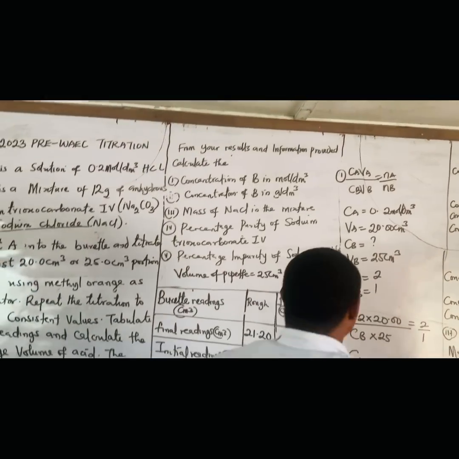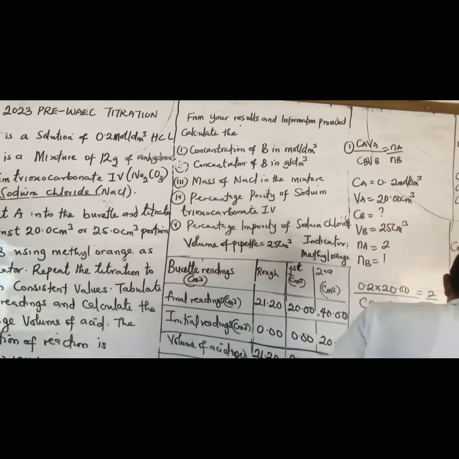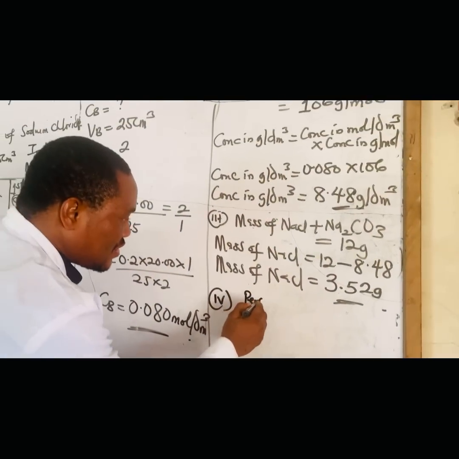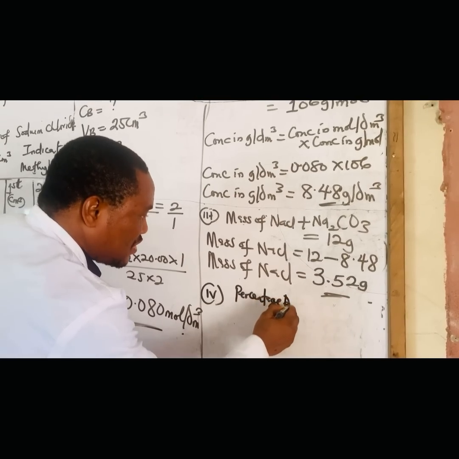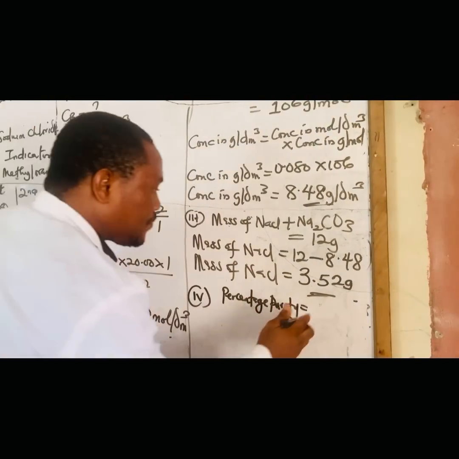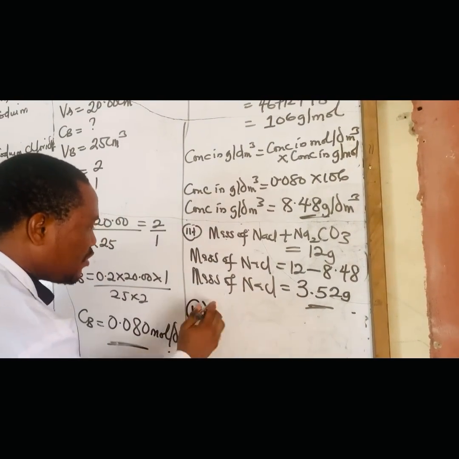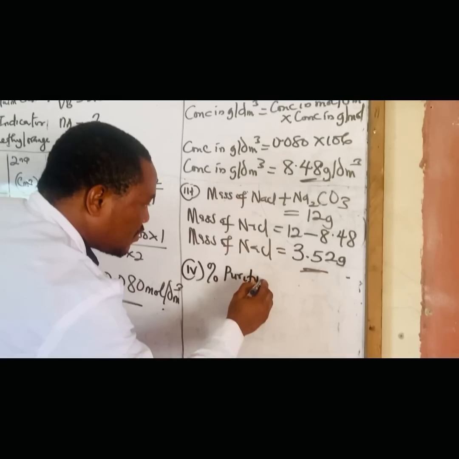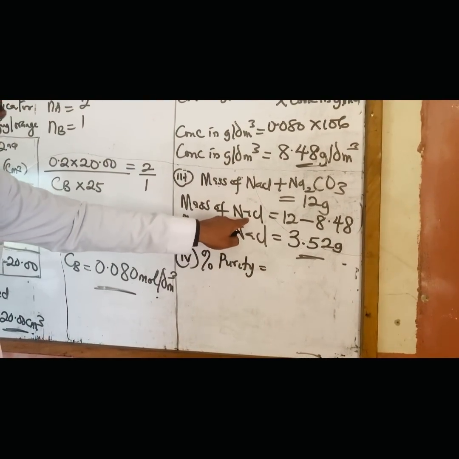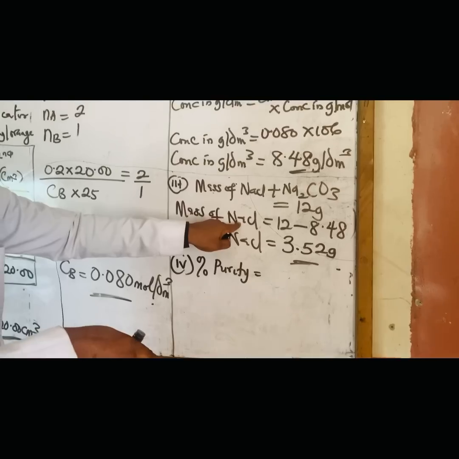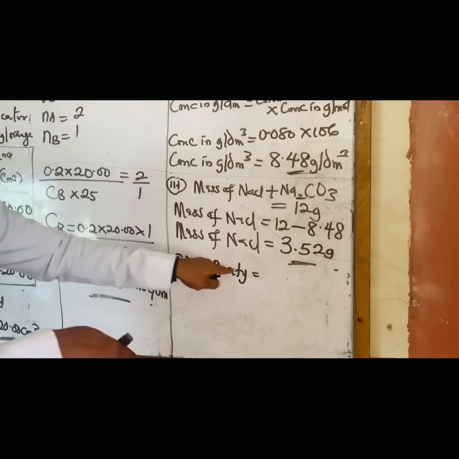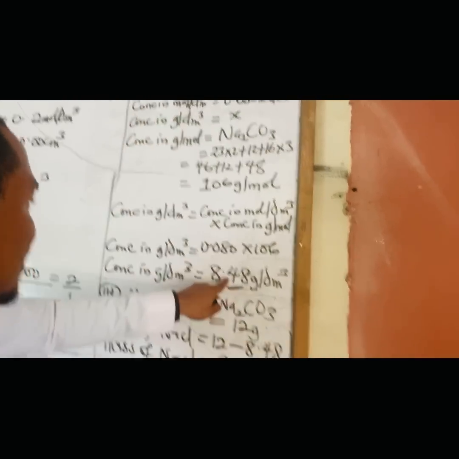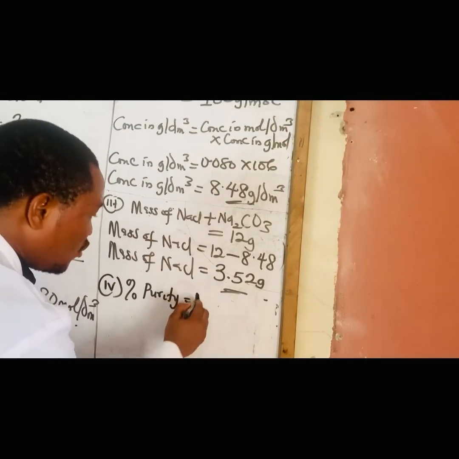So how do I determine that? Percentage purity of sodium carbonate, 4. So my percentage purity will now be equal to, let me write this well. What is the mass of, sodium chloride is the impure one now. So we are using the pure one for percentage purity. Sodium carbonate is the pure one now. So what is the mass of sodium carbonate that we have gotten? That's 8.48.